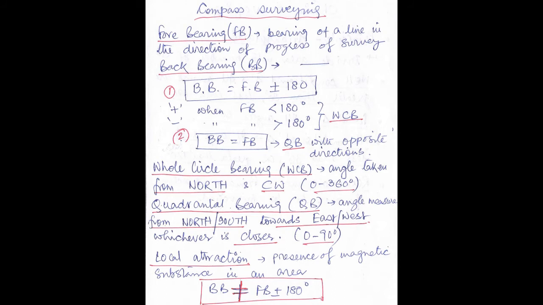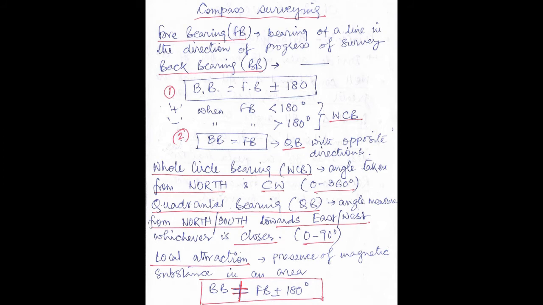If we are going for the quadrantal bearing method, then the relationship becomes BB equal to FB with the opposite direction. That means if the bearing of a line is given as north 100 degree west, in case the fore bearing is north 100 degree west, then the back bearing will be south 100 degree east. That means we will just make the directions opposite and write the same value in the quadrantal bearing system.